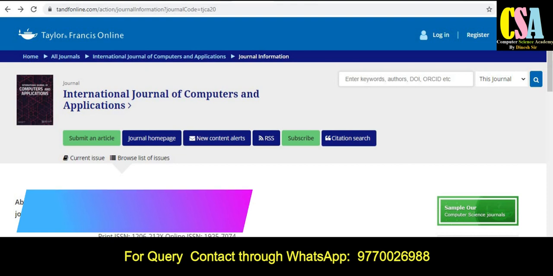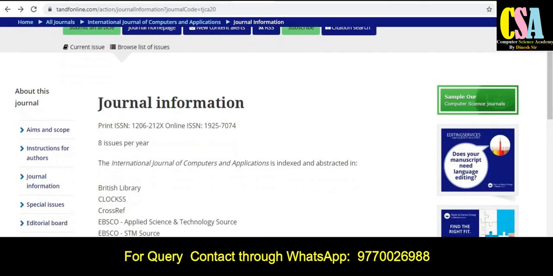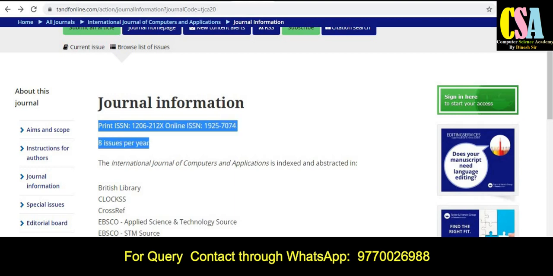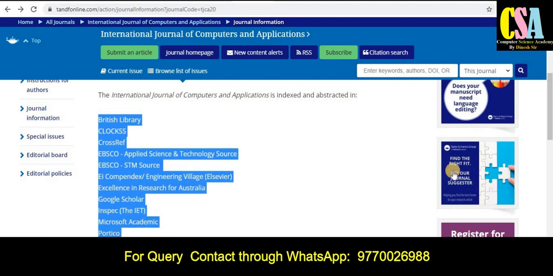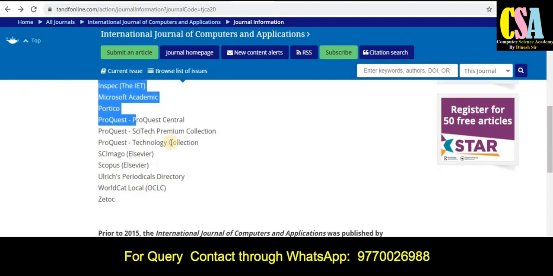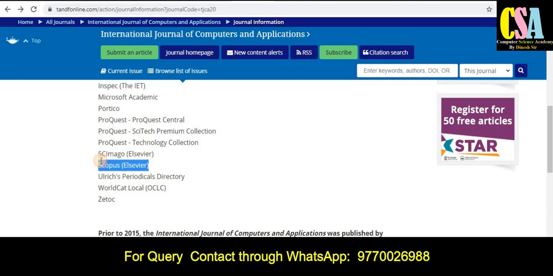So the first category of the journal is Taylor and Francis, and the journal title is the International Journal of Computers and Applications. This journal is especially related to computer science researchers and IT researchers, and general information is given here. This journal is published in both print version and online version, and the frequency of publication is 8 issues per year. This journal is indexed in many bodies. As we always prefer the Scopus category, this journal comes under the Scopus category and many more indexing.